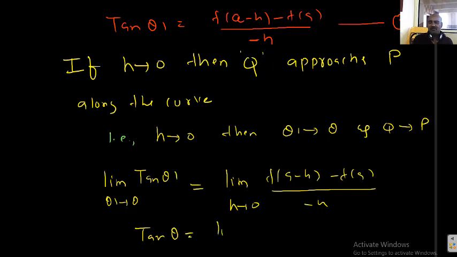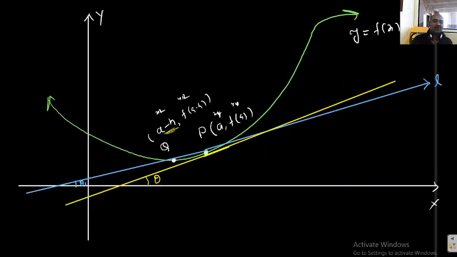Tan theta equals the limiting value of f of a minus h minus f of a by minus h, h tending to 0. Sometimes this limiting value exists, no? The limiting value is nothing but the slope of the curve at the particular point P, or you can say the slope of the left tangent. I can't say that is a tangent; left tangent I can say.